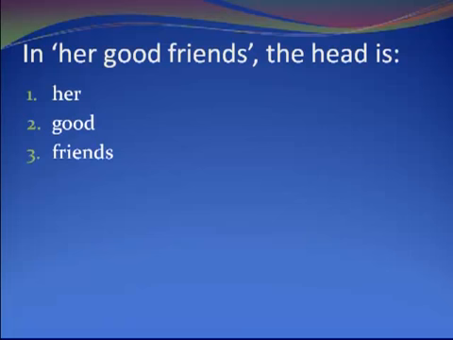And if you say she saw her good friends, of course you're talking, who did she see? You would say, her good friends. So you're talking about the friends. Yeah, good gives a bit more information. But that means that friends here is the head noun, and the whole thing is a noun phrase.